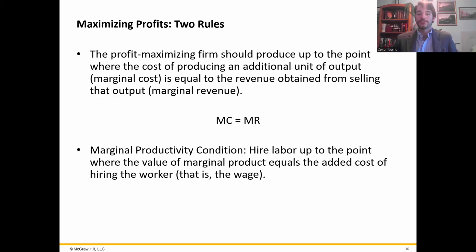But if the value of those cookies drops to $20, they'll stop there, because that will maximize their profit, the $20 in revenue and the $20 in the wage cost. And if the value drops any below that, over the long term, they'll fire the marginal baker, the last baker, to bring down the marginal cost so that it's equal to the marginal revenue.